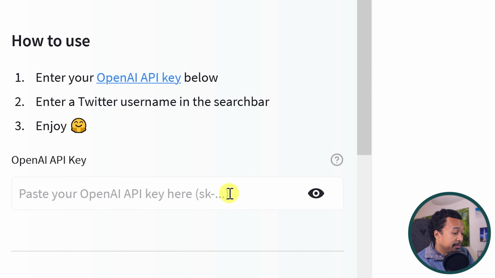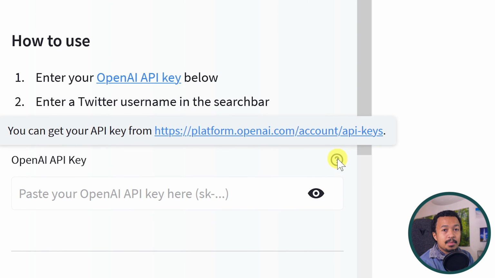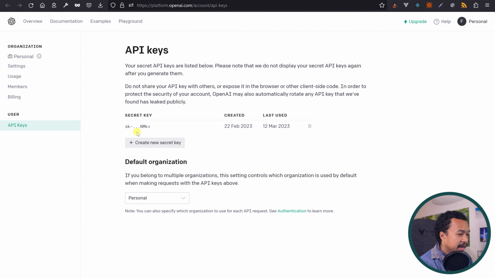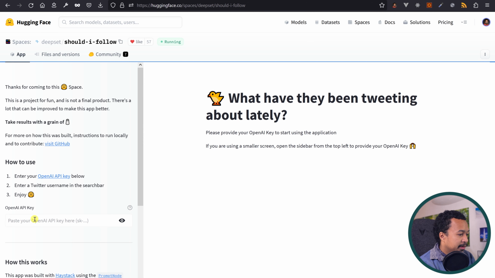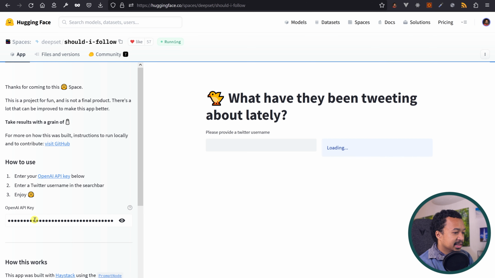Small touch that I love with this app, there's the sk, the structure of the key, to make sure that you're copy pasting the correct string of text and not some random thing. And here in the hint, you can get your API key from this link, and you can click on this link. And there you go. Here is my API key. I can copy paste it here, press enter.